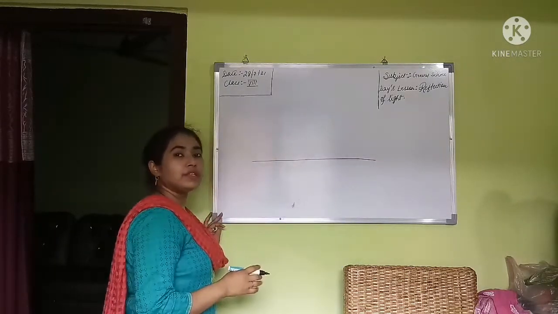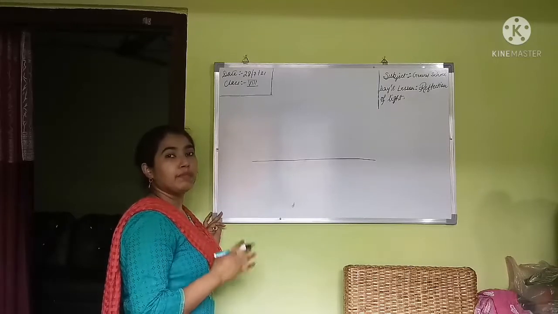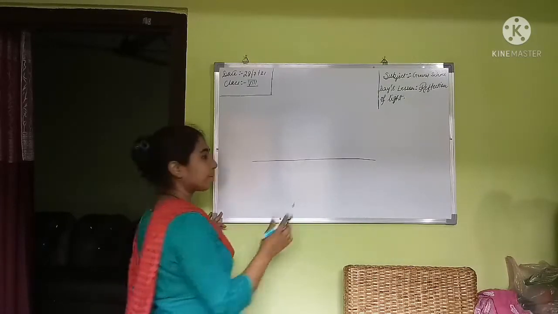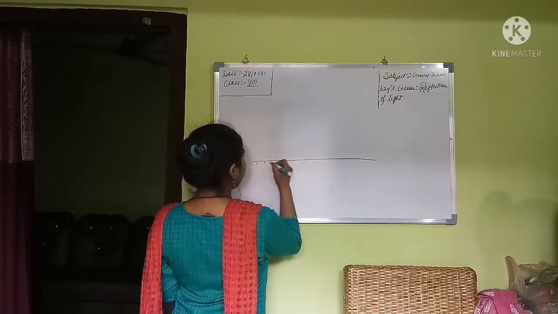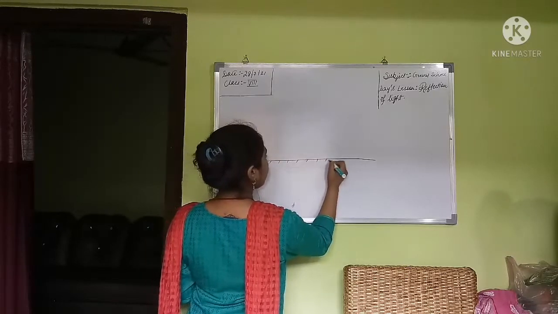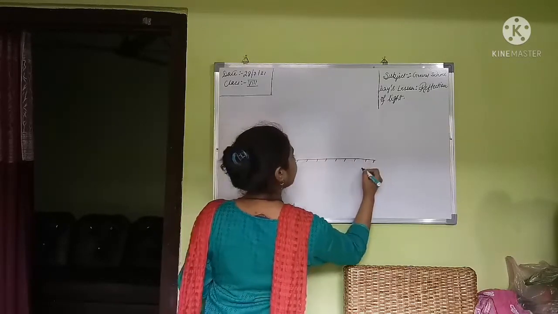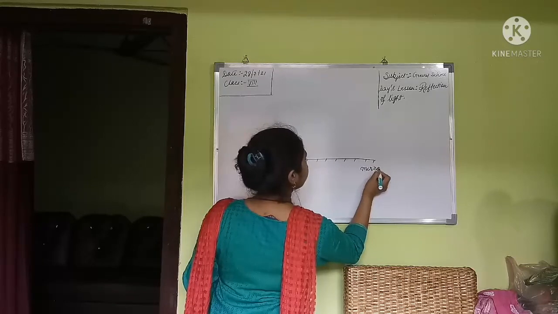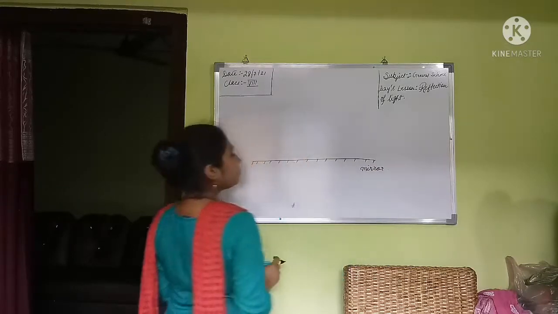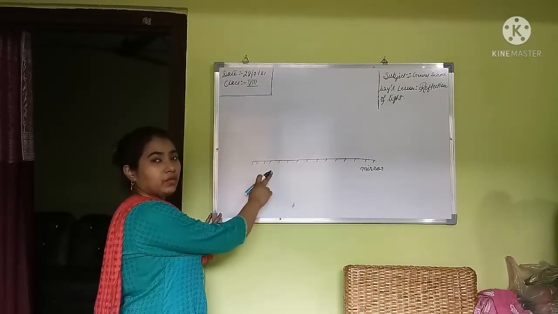Suppose we consider a mirror as a plain smooth surface, okay? This is the mirror, okay?